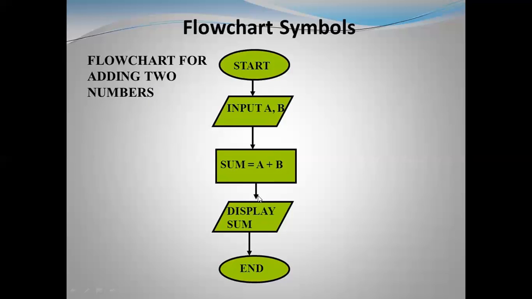These are the symbols used for the flowchart. These are the connecting arrows. This is for input. This is for process. This is for input output, and this is for ending the flowchart.